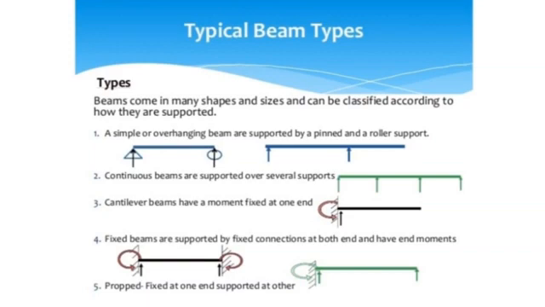Continuous beams are supported over several supports. Cantilever beams have a moment fixed at one end. Fixed beams are supported by fixed connections at both ends and have end moments. Propped: fixed at one end, supported at the other.